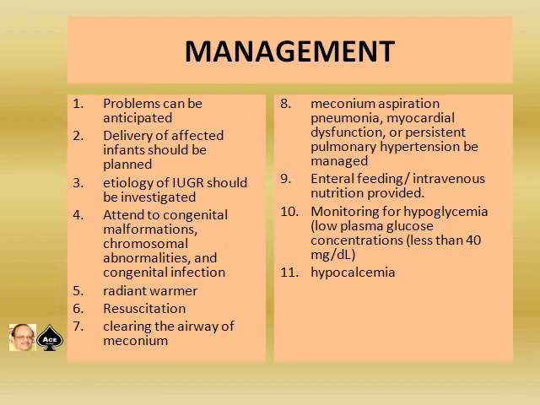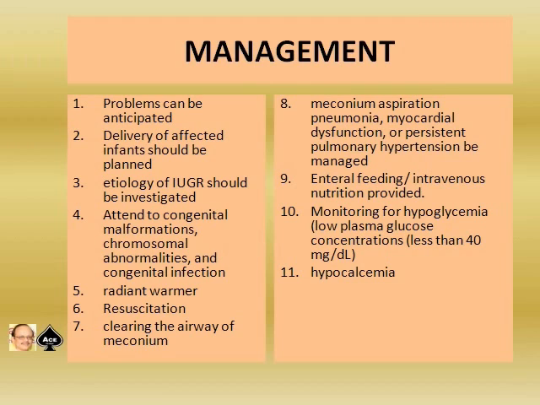Etiology of IUGR should be investigated before and after delivery. Then after delivery, attend to the congenital malformations, chromosomal abnormality and congenital infection. Radiant warmer should be available for thermoregulation. Proper resuscitation and presence of a neonatologist at the time of delivery, so that before delivery itself you should be well informed, with sufficient time for him to come and be there in the cesarean room or the labor room. Clearing the area of meconium is very important at the time of delivery before the first cry.